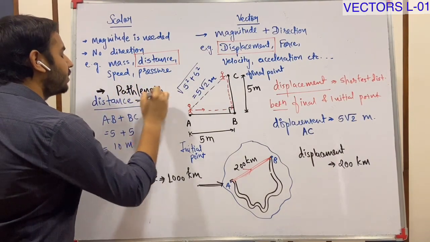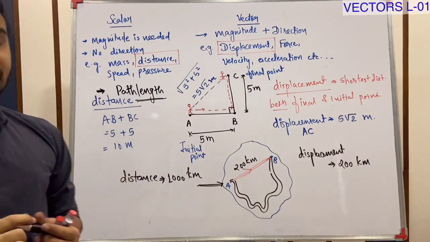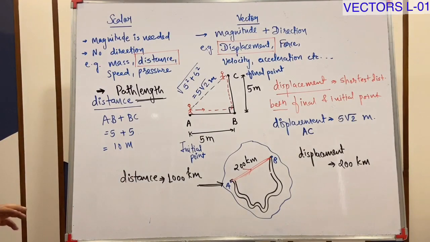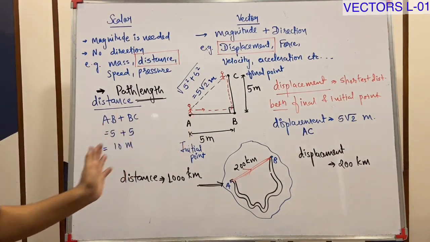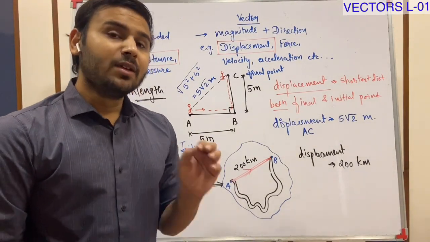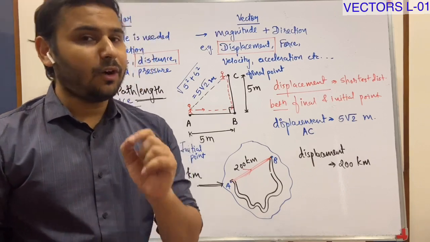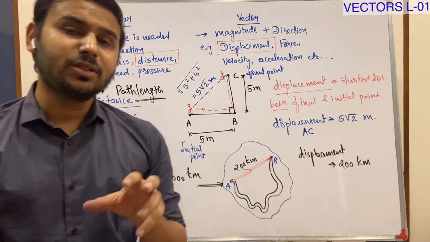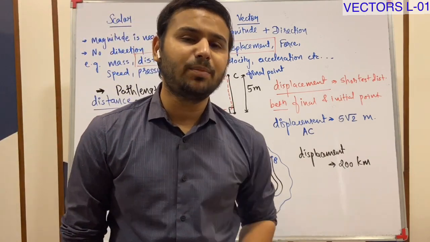The another name is path length for distance. So I hope you people are getting the difference between distance and displacement. For displacement, as I told you, direction is also important. The shortest distance between final and initial point.